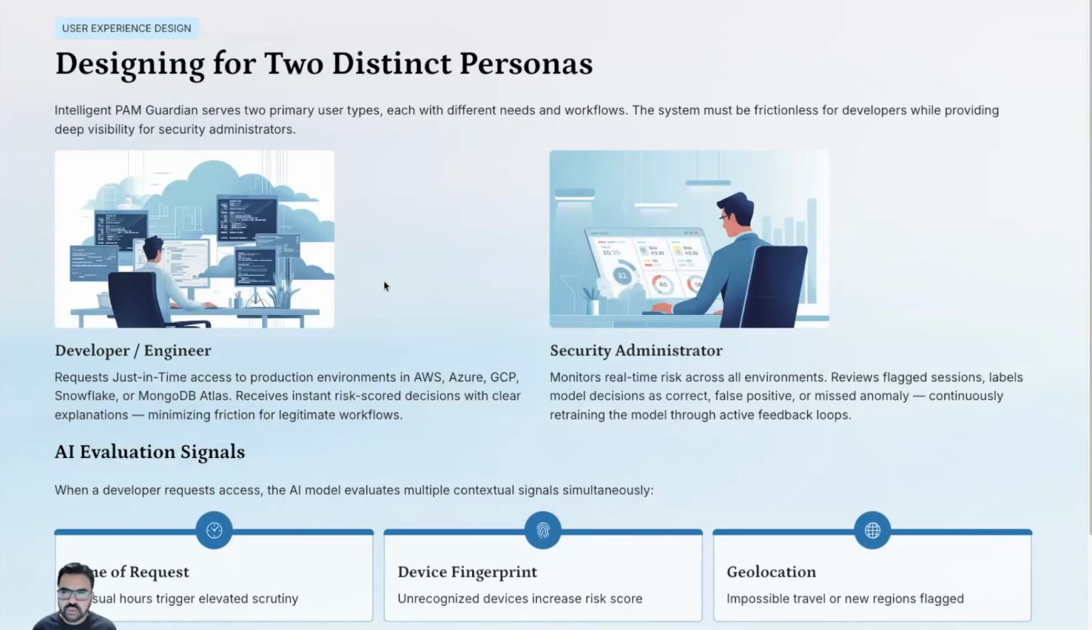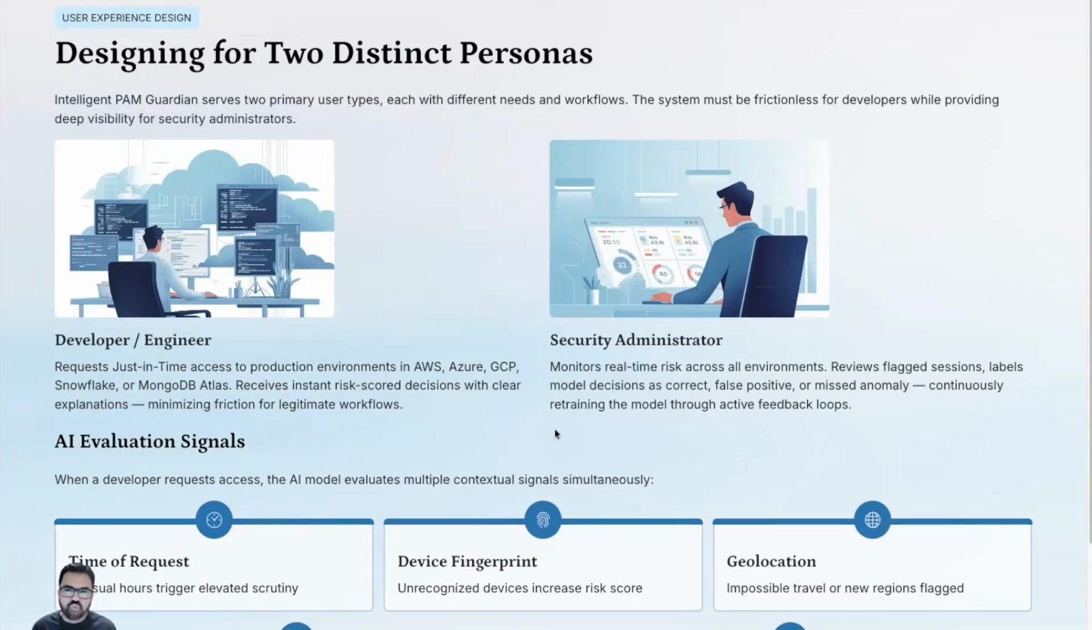So these are the common personas you see in the enterprises today. You have your developers, they're trying to get access to your critical resources. And then you have the security administrators, they are actually monitoring the real-time risk across all the environments. So we wanted to make sure that the user experience is catering for these two important personas.